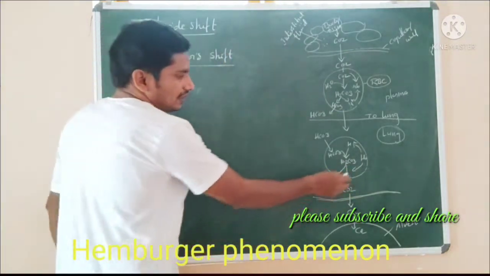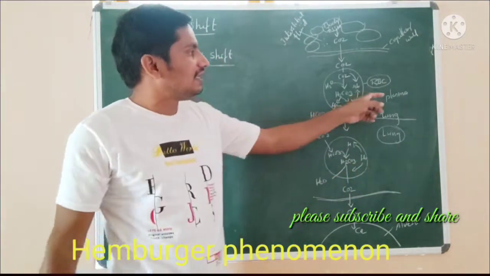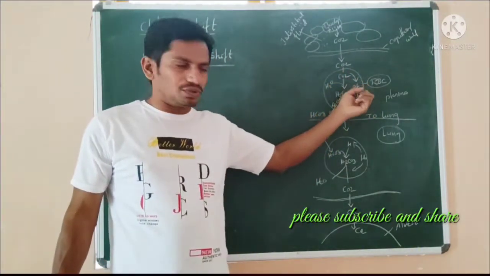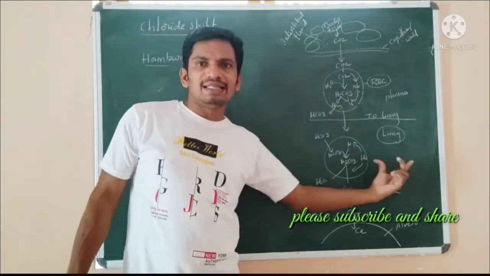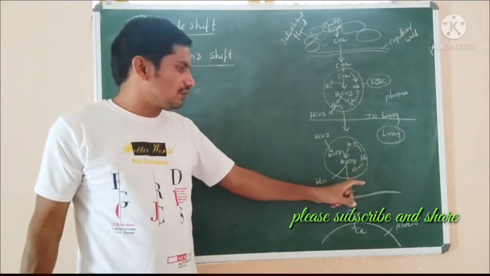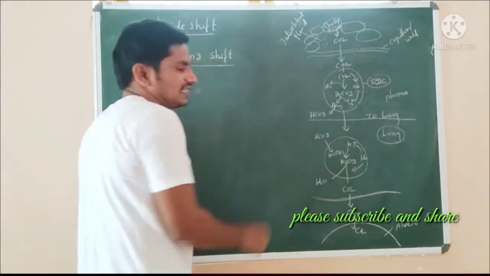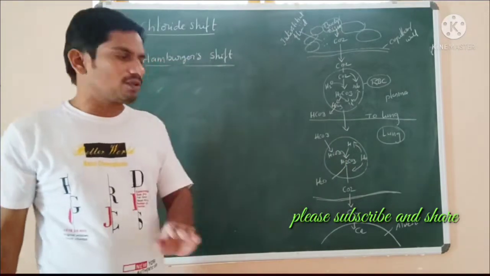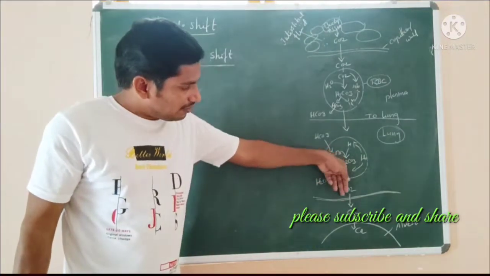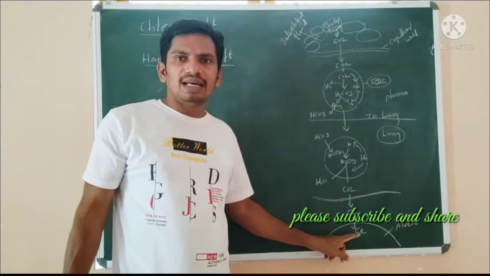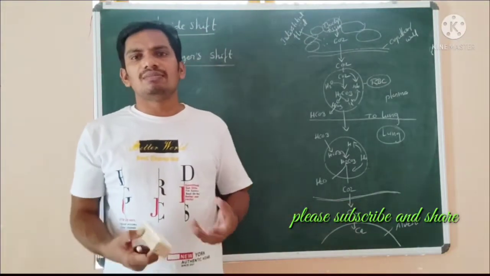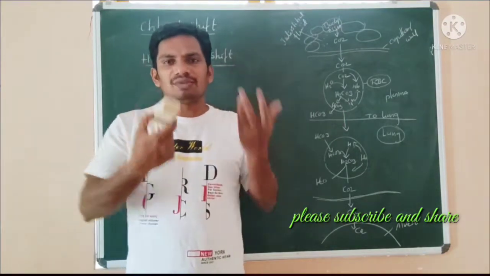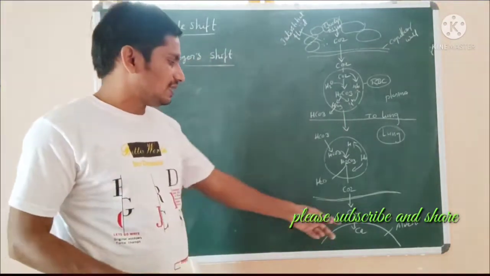Then here, hemoglobin picks the CO2 at the plasma level, and at the lung hemoglobin will release the CO2. So what is released from the Hb? HbCO2 gives rise to Hb plus CO2. The CO2 will be moved to the alveoli. Here at the lung level, CO2 is more than in the atmospheric air. That's why the air that comes out in expiration has more CO2.